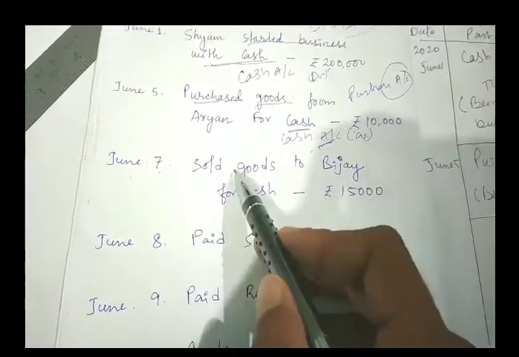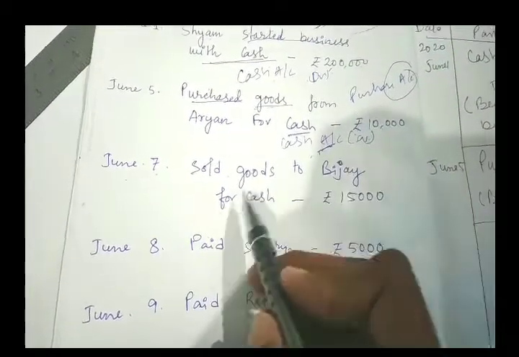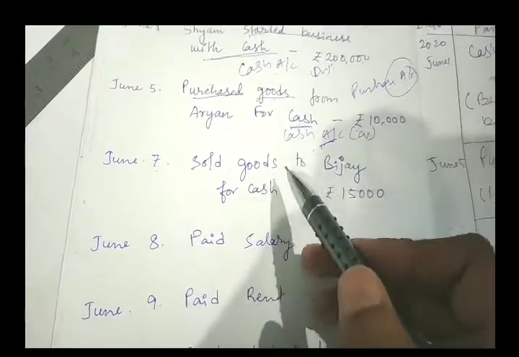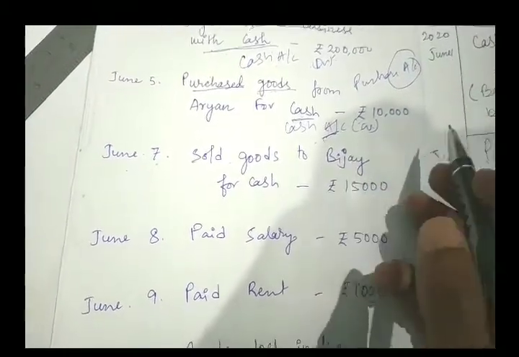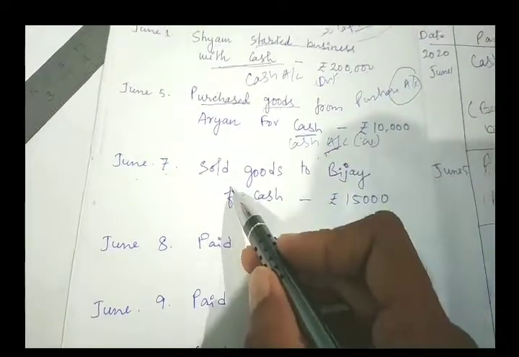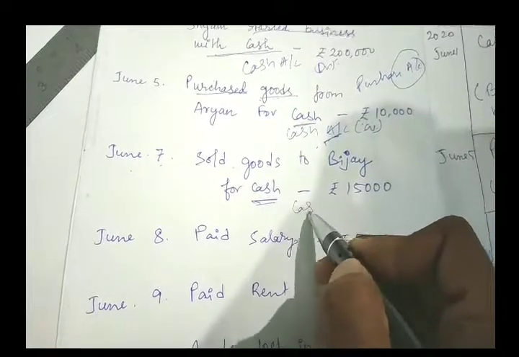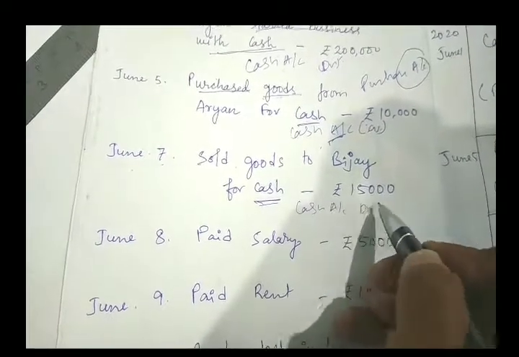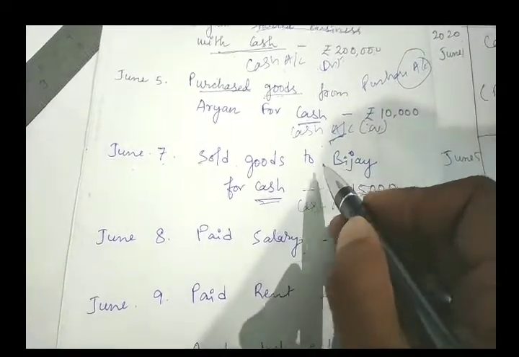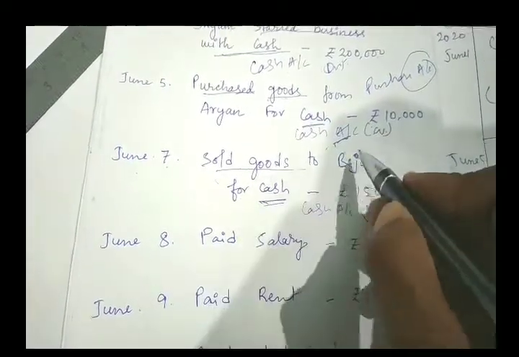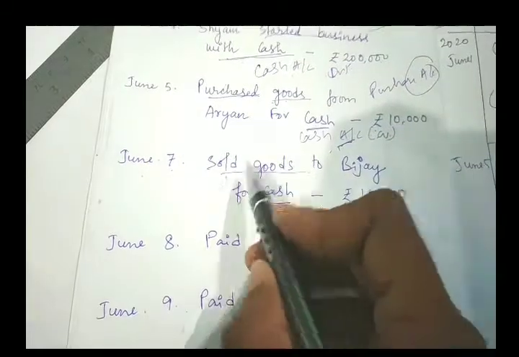Now the next entry, June 7. What is the entry? Sold goods to Bijay for cash, 15,000. Now you are selling goods. When you sell goods to Bijay, cash will come in. Bijay will give cash to you. So cash will increase. So when cash comes in, cash account will be debit. And Bijay, no, we cannot write Bijay account. We have to write sales account. Now I'll explain you why we are not writing Bijay account. First, let us pass the entry.